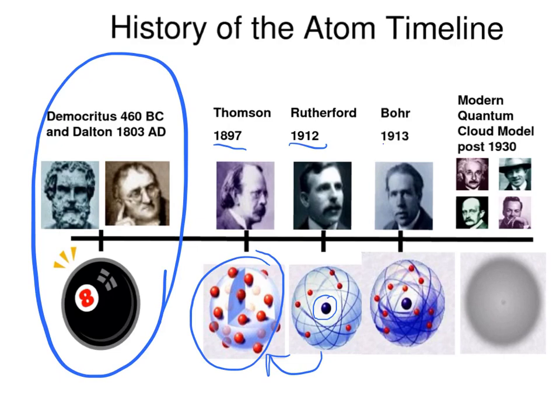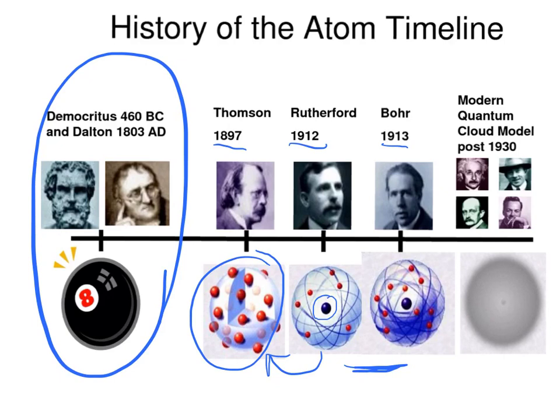And then, a year later, Bohr discovered energy levels. He theorized that the atom's electrons spin around the nucleus in different orbital paths, almost like a solar system where the sun is the nucleus and the different orbital paths of the planets would be the electrons. Some are closer to the nucleus, some are further away. So this was similar to Rutherford's theory, but a little bit different with the different energy levels.